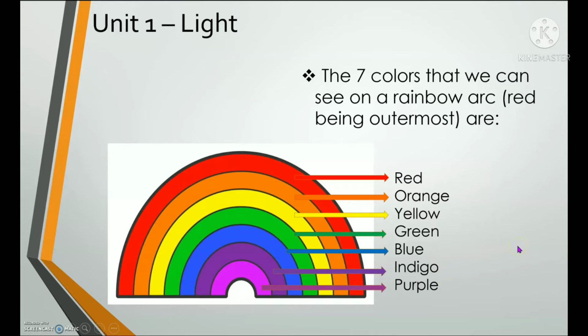So there are 7 colors that we can see on a rainbow arc.